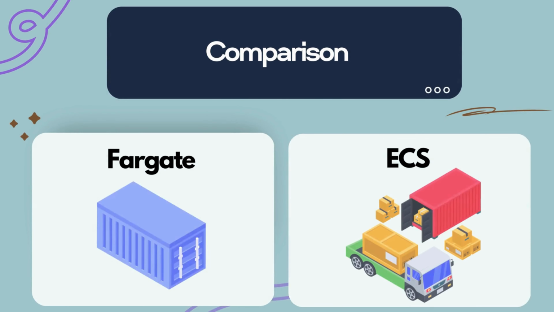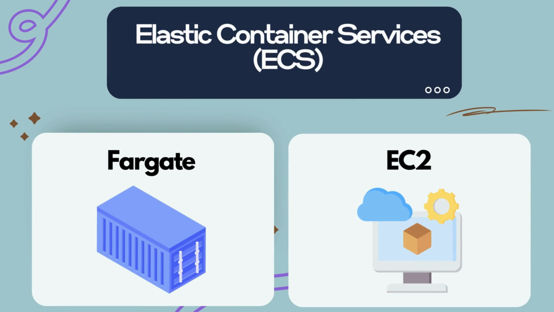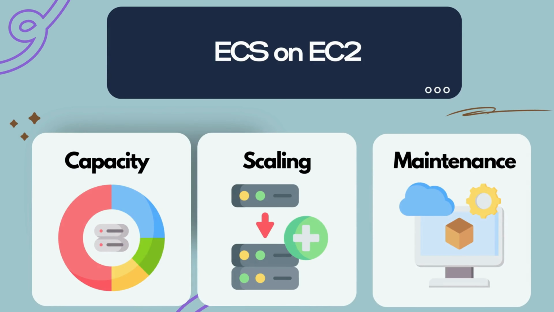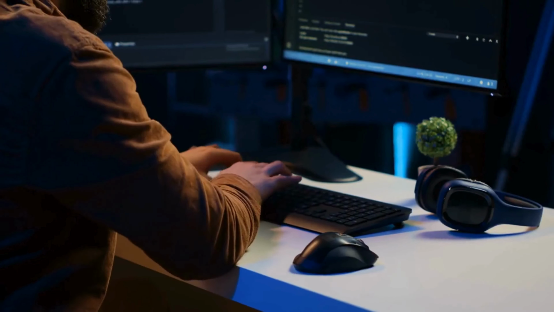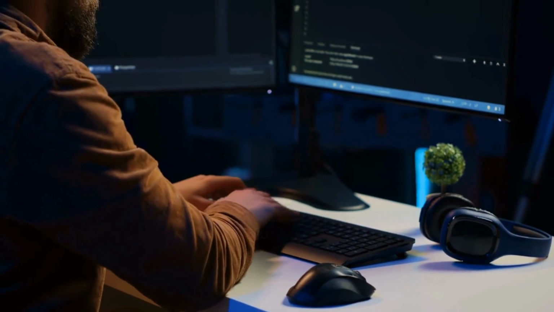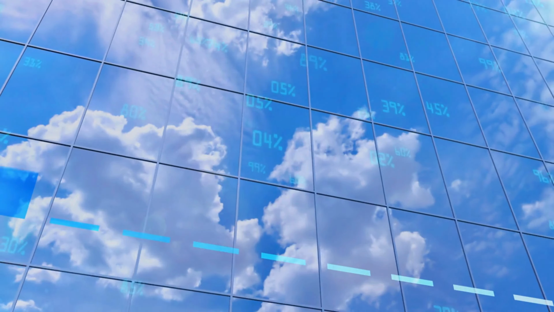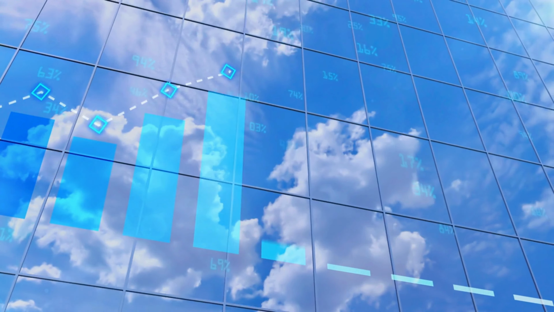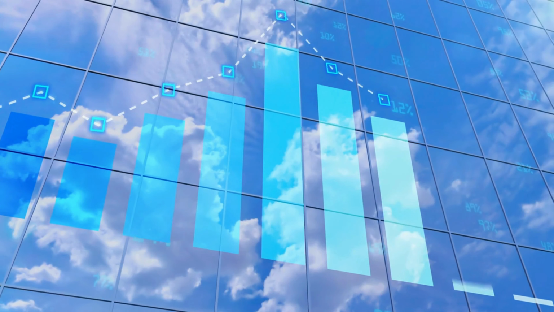Let's see how it compares with Amazon ECS. There are two ways to run ECS, either with Fargate or with EC2 instances. With ECS on EC2, you manage the server capacity like instance type, size, and handle scaling and maintenance. This option gives you more flexibility and control over the infrastructure, and it may be more cost-effective for long-running predictable workloads since you can reserve instances.